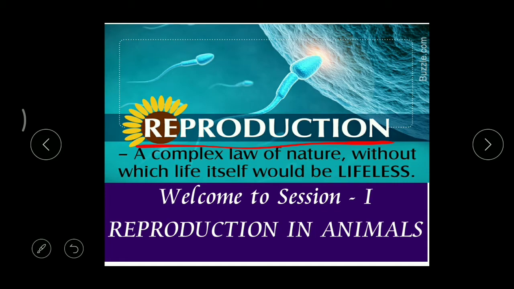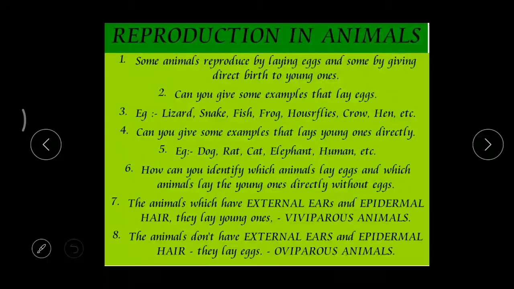Now come to our topic. What's the first one? That is reproduction in animals. When we observe our surroundings, you can find different varieties of animals. Can I say that all these animals reproduce in the same manner? No. For example, in villages, in almost all the houses we can find a hen or chicks, right?